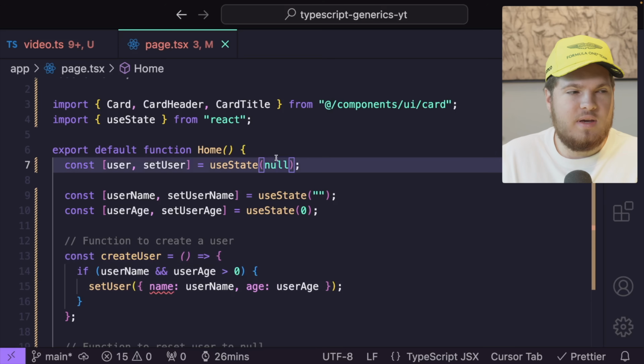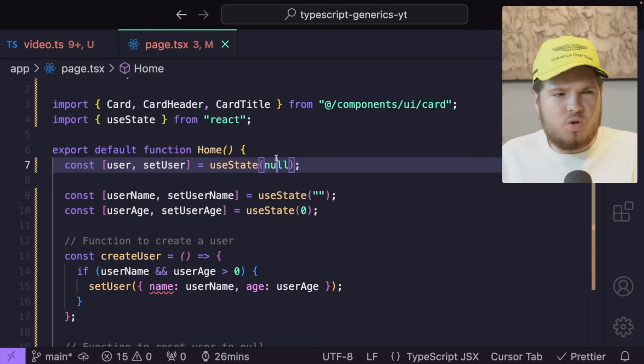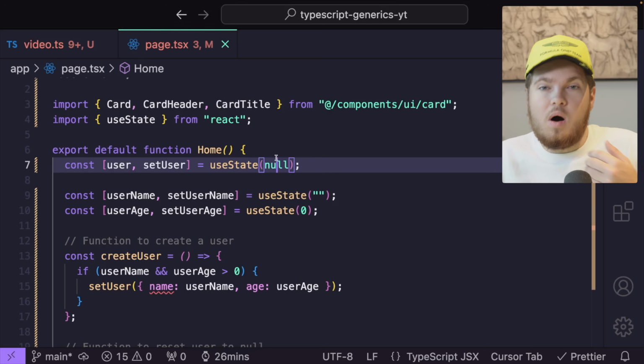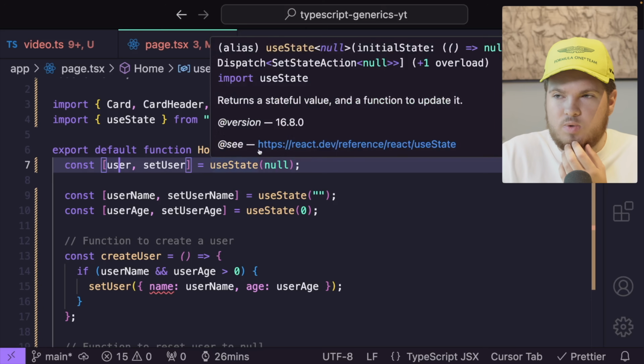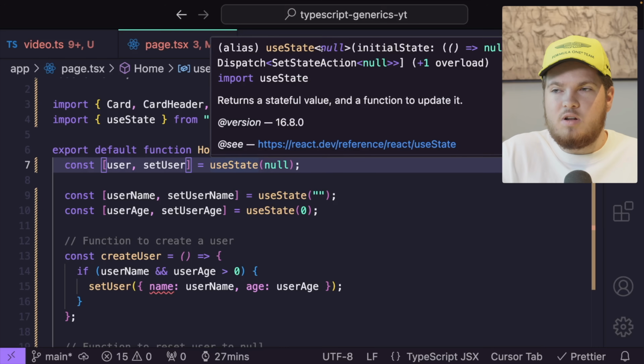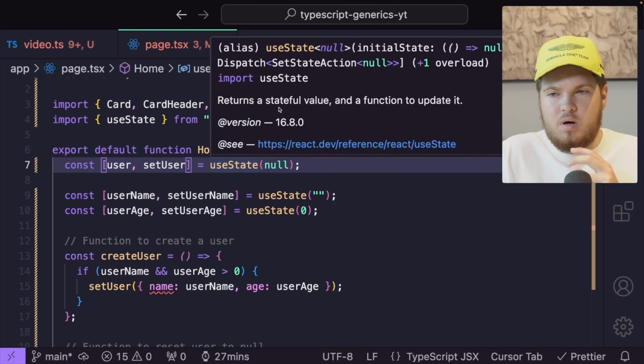This means inside of here, I want to say, hey, this state hook could either be null or it could be of type user. Because if I currently hover over useState, you will see as a generic type argument, we pass null. And then our initial state is of type null. And then our set state action, so setUser, is of type null. But instead of passing null for our generic type parameter, you can call it whatever you want, we want to pass null or user.